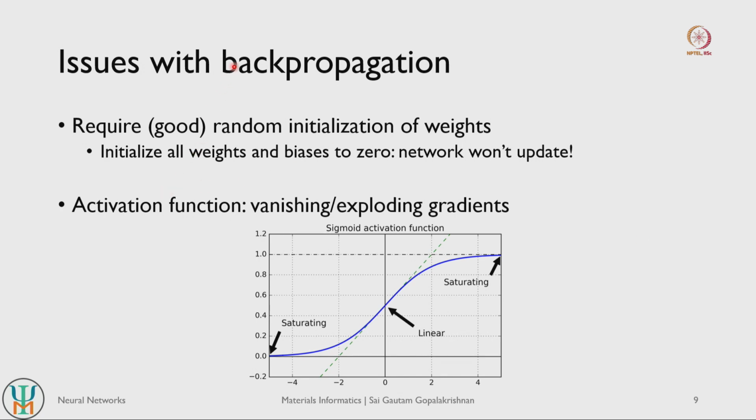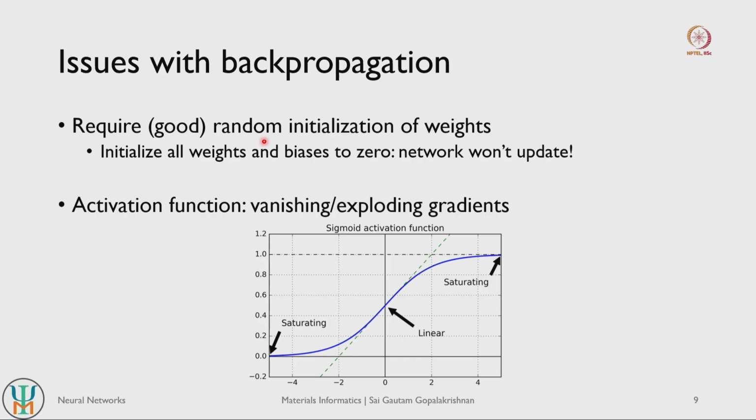Although backpropagation is a very good mathematical technique to solve for the weights and biases of a multilayer perceptron or an artificial neural network, there are some mathematical issues with backpropagation.